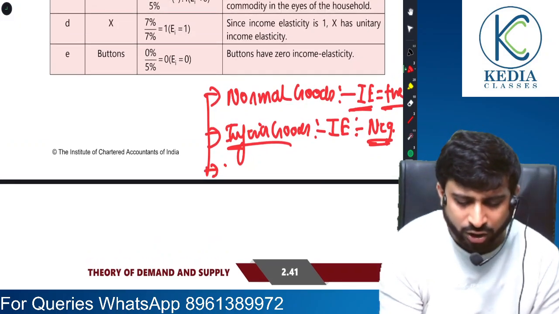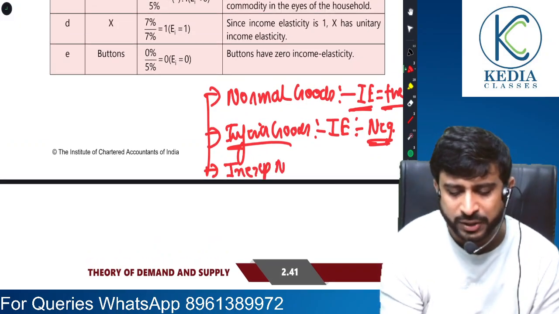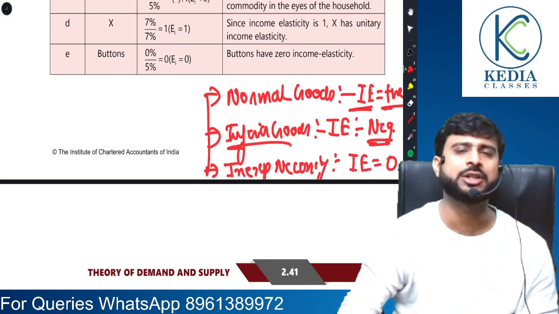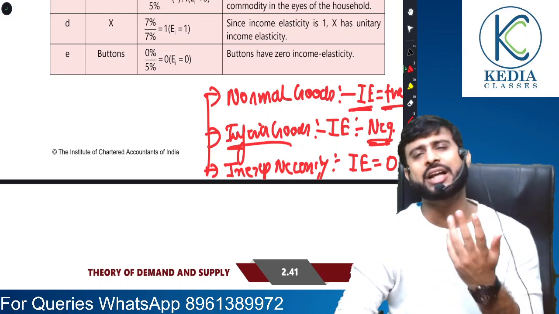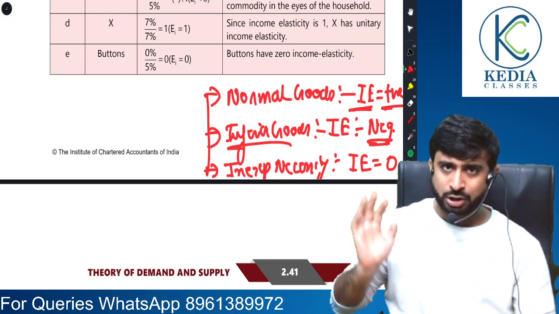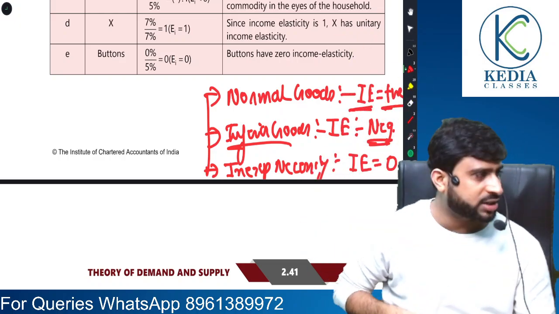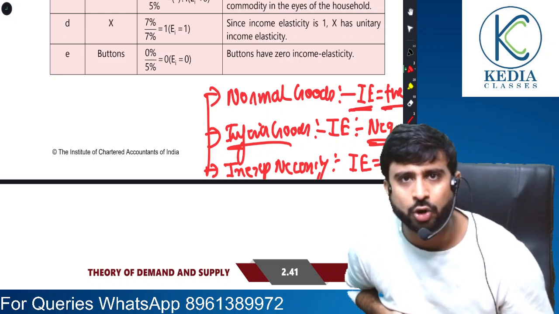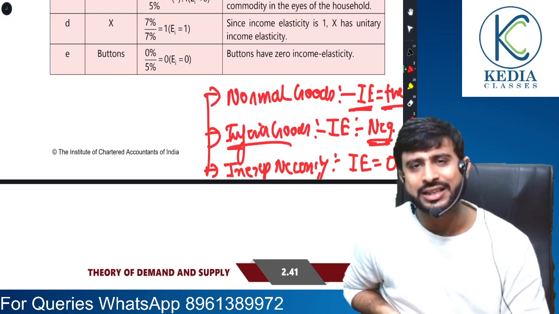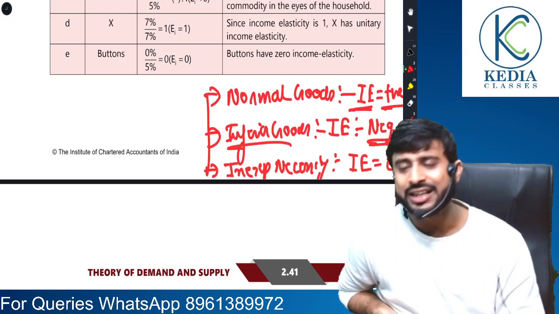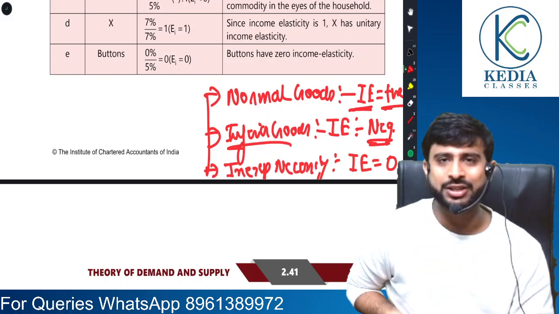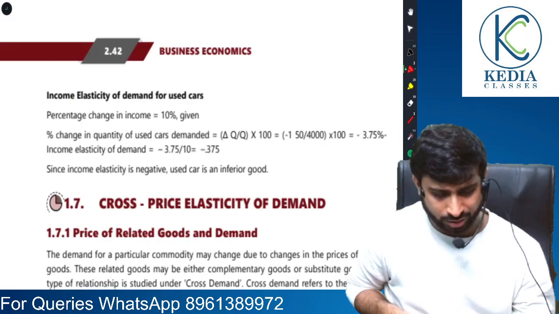And generally for inexpensive necessities, there is zero income elasticity. Meaning what, sir? Suppose my income rises. Inexpensive necessity means salt. So if my income rises, will I start buying more salt? Will I start putting more salt into my food? Definitely not, sir. So there will be no change in demand despite change in income. Thus, income elasticity in such a case would be zero. In what cases, sir? In the case of inexpensive necessities, income elasticity would be zero. Sir, we have understood. So income elasticity was very easy to understand.